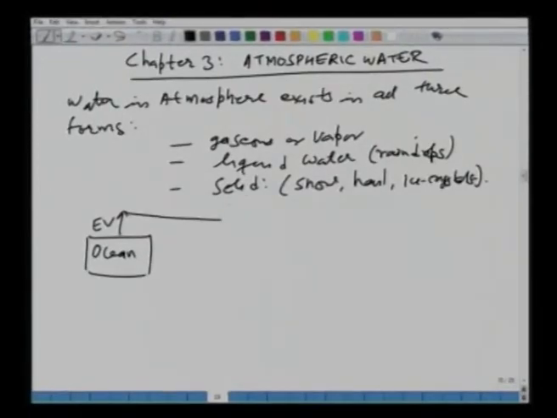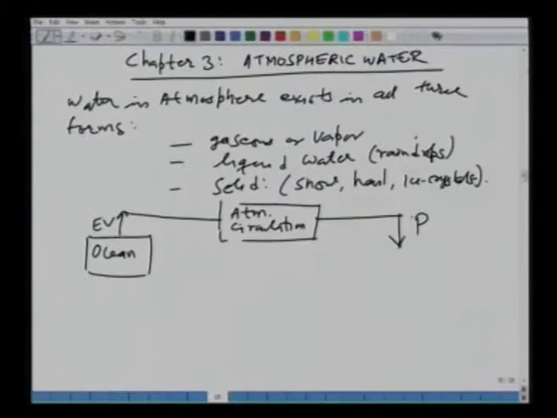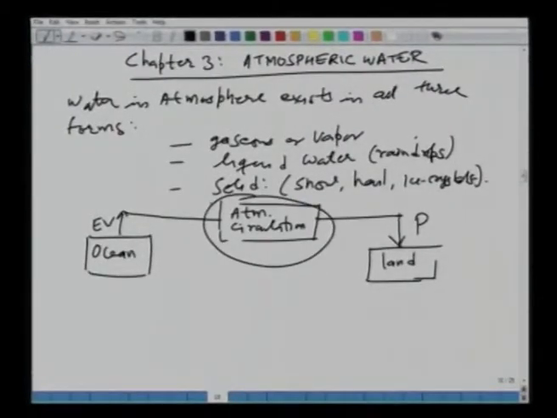These form clouds, and then due to wind action, which we will call atmospheric circulation, the water gets transported over to the land masses, and this water precipitates or falls on the land. Now, the key word here is atmospheric circulation.